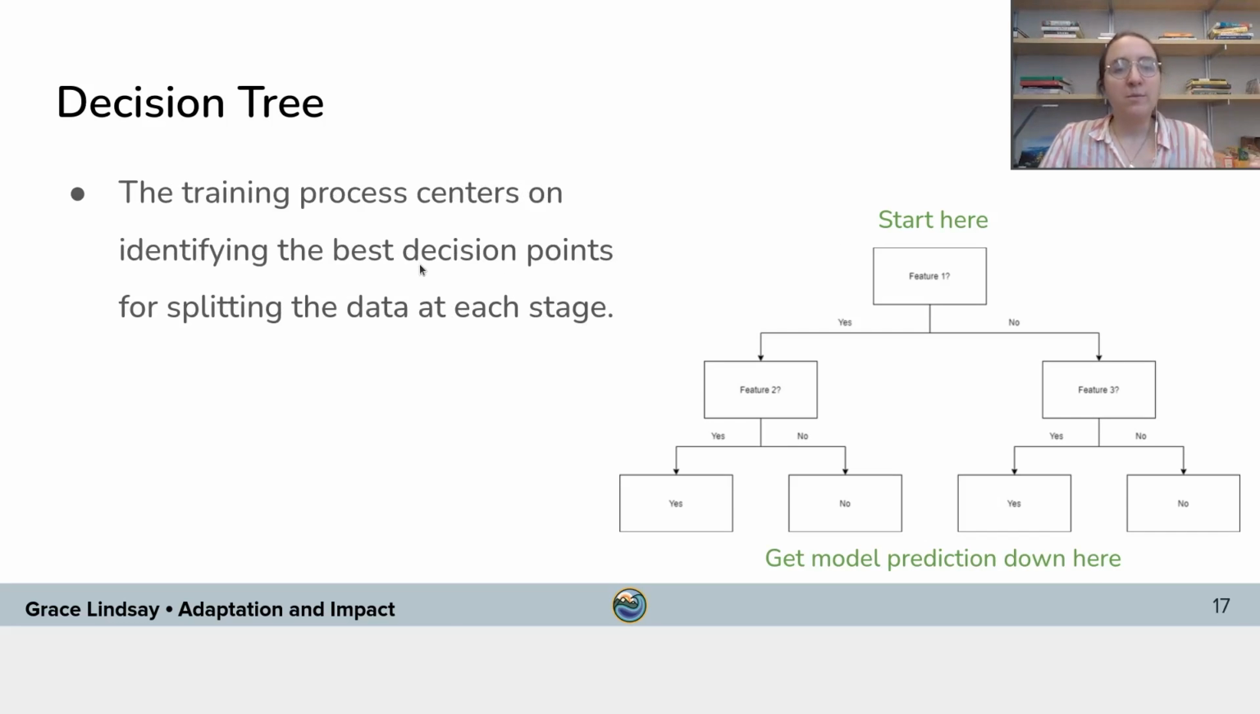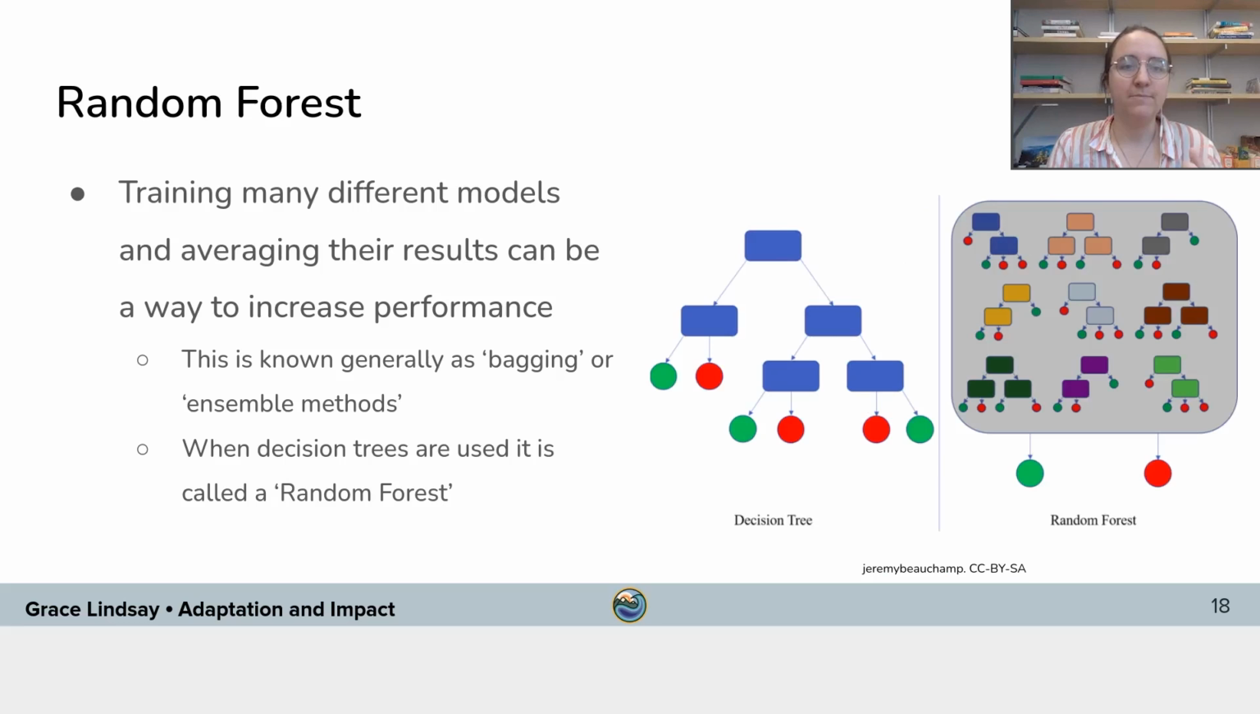And so the training process centers on finding these decision points. Should the first decision point be temperature? Should it be other features of the weather? What should the first decision point be? And what should that threshold actually be, that temperature threshold, if you're working with a continuous variable? Those are the kinds of things that the model has to learn. Again, we're not getting into the details of that here, but that is how the model learns to solve the problem based on seeing the training data.